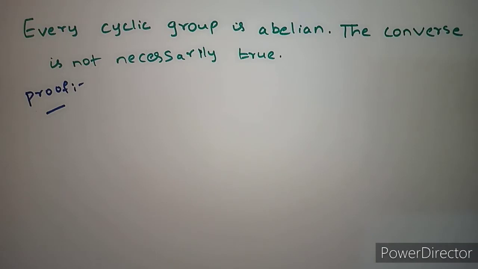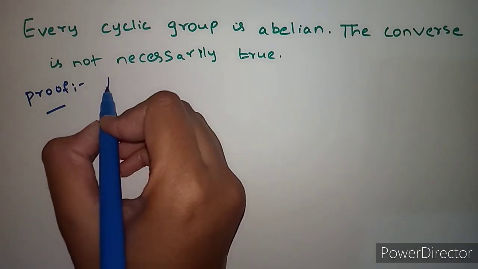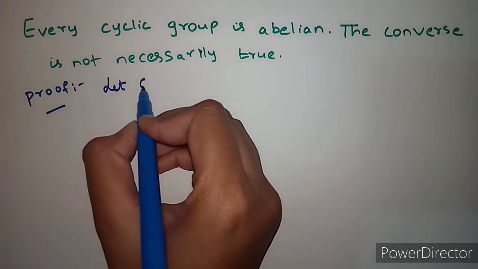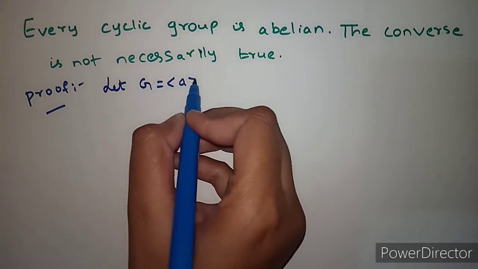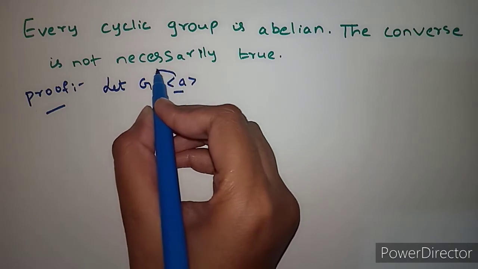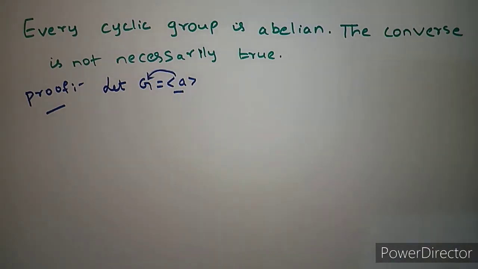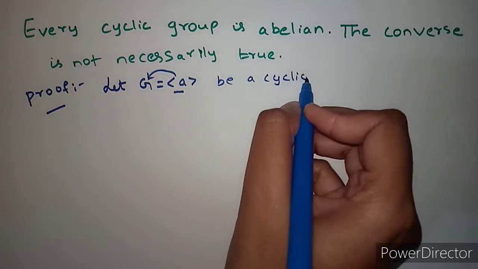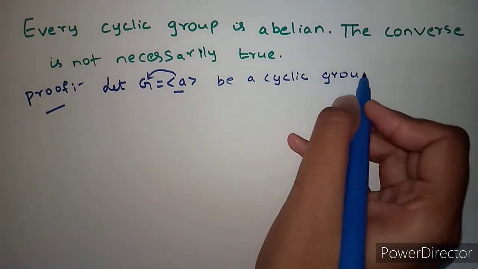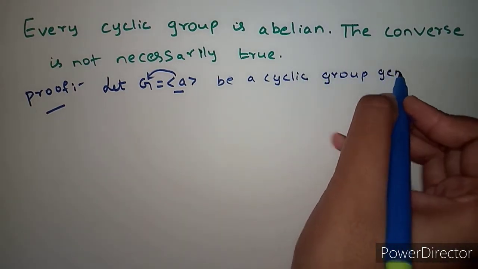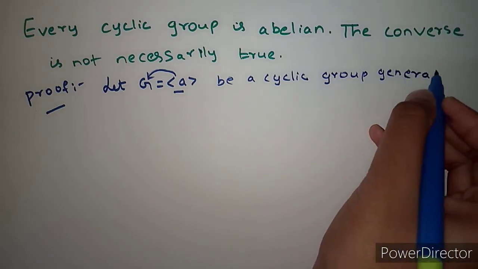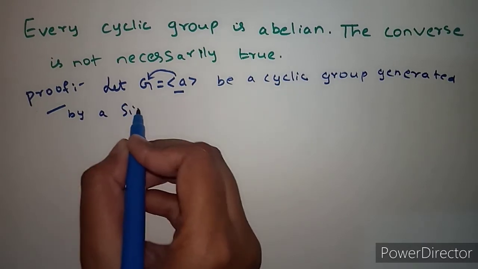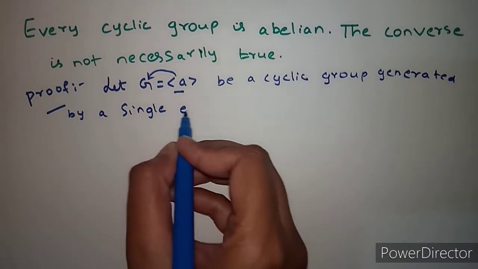So let's get started. For the group to be cyclic, it should be generated by a single element, right? So let G be equal to the group generated by a. That means this a is generating the entire group G, a cyclic group generated by a single element a.